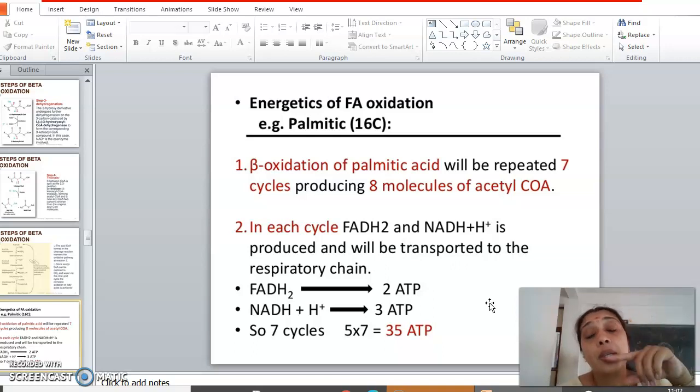See what is happening in the case of glucose. One molecule of glucose is entering into complete oxidation. Aerobic oxidation, we get only 32 ATPs, right? Here we are having 131 ATPs. So that's the difference between beta oxidation and glycolysis. Clear? Even complete oxidation of glycolysis.